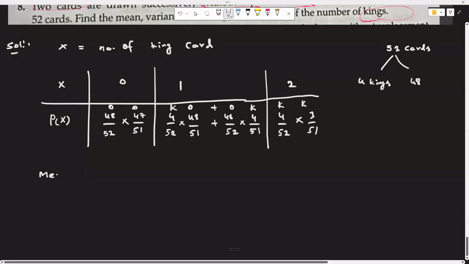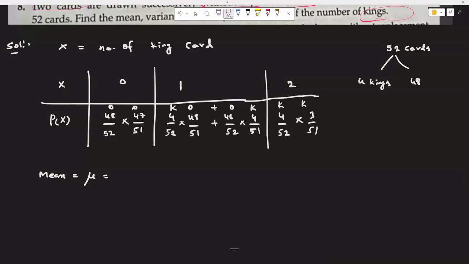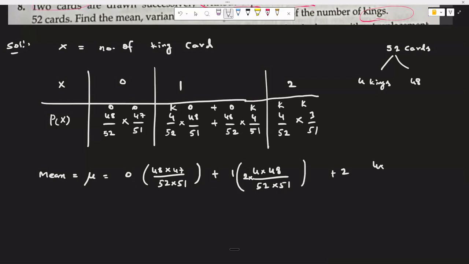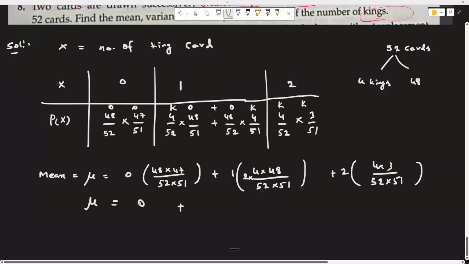Next, we will calculate the mean. Mean mu is equal to 0 into 48 into 47 by 52 into 51, plus 1 into 4 into 48. Both cases, 2 cases are there. So 2 into 52 into 51, plus 2 times 4 into 3 by 52 into 51. 0 into anything is 0.